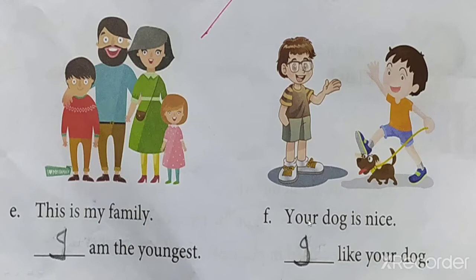And then he is telling about himself that I like your dog. He likes his dog. But he will not use he or you. He will use I. Okay? Your dog is nice. I like your dog.